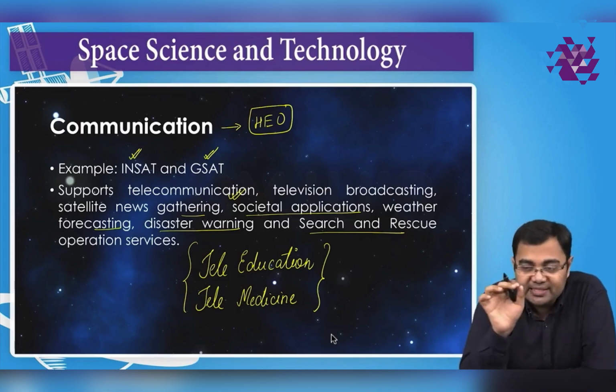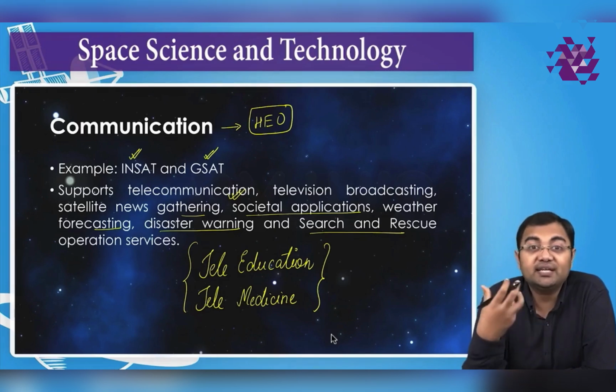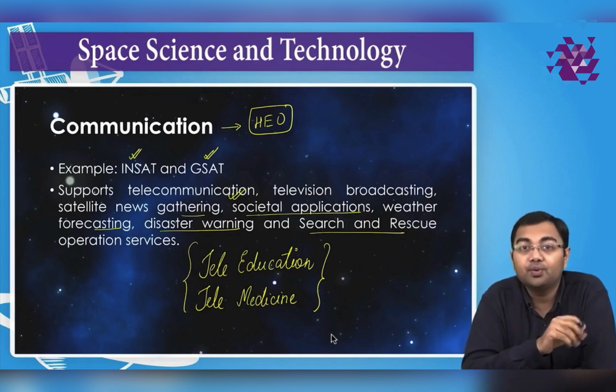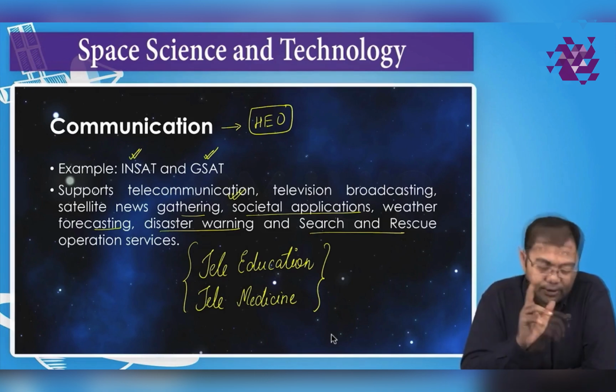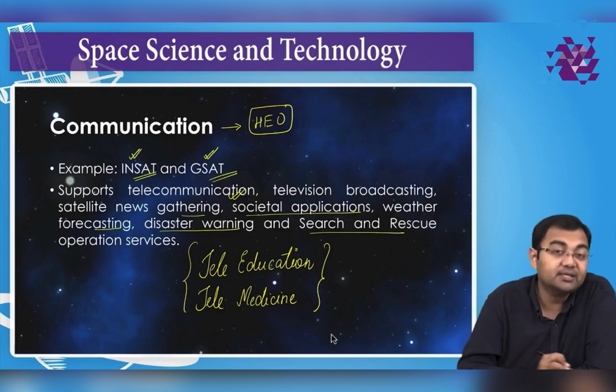Similarly, you know the applications. If it is a GSAT, it definitely means it should be related to something in the field of communication. So if they say that recently a GSAT satellite was launched for mineral exploration, agricultural purposes, cartography, or mineralogy, it will be wrong. Why? Because this must be an application related to communication. So you have to take these as hints when it comes to the question paper as well. So for communication satellites, we have the INSAT series satellites and the GSAT series satellites.